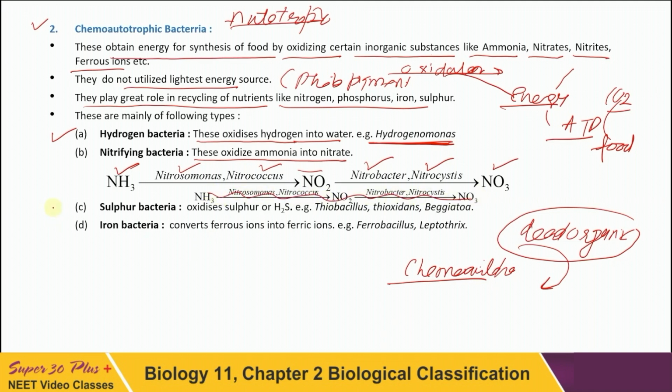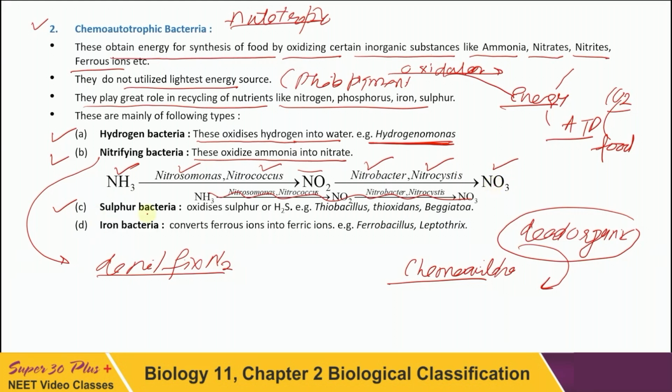The third one is sulfur bacteria, but before that I'll ask one question. What's the role of nitrifying bacteria? That question usually confuses. Nitrifying bacteria do not fix nitrogen. Nitrogen fixation is not done by these; they convert ammonia into nitrite and then into nitrate.